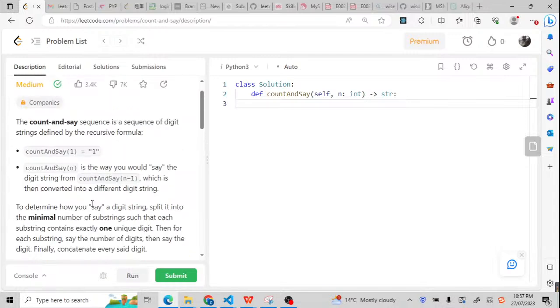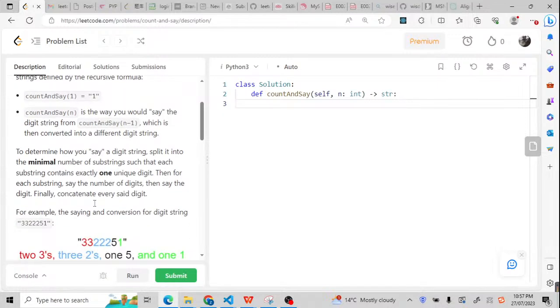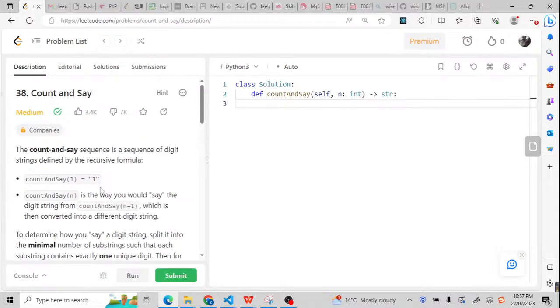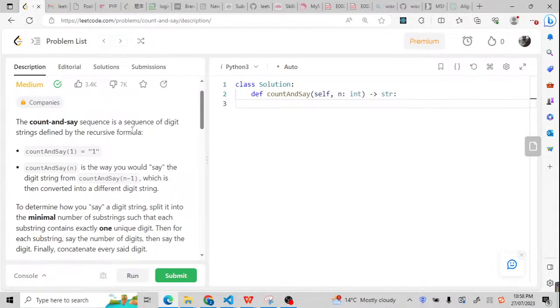That is so confusing, and we don't understand. If we don't understand the question, normally we don't know how to do it. If you read it, the sequence is a sequence of digit strings defined by a recursive formula. And the next will be count and say. Count and say n is the way you would say the digit string from count and say n minus 1. Basically, when the description is like that, we don't know anything about it.